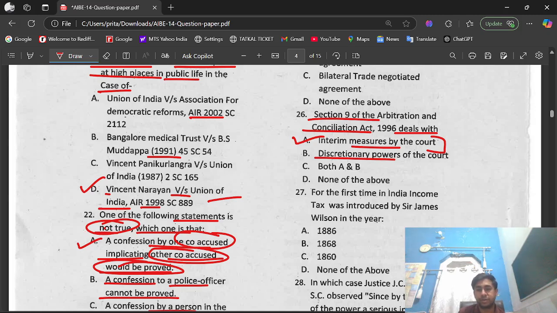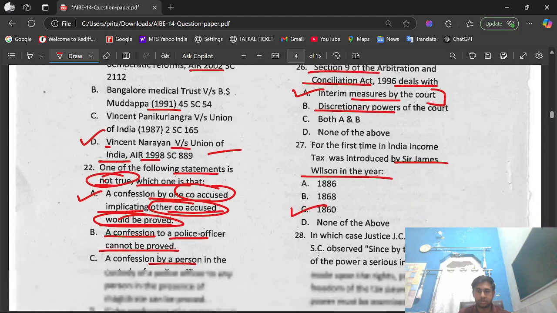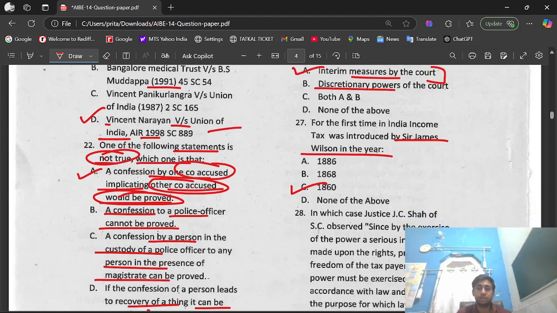Question number 27. For the first time in India, income tax was introduced by Sir James Wilson in the year. Options we have 1886, option B 1868, option C 1860, option D none of the above. The right option is option C, that is 1860. So by Sir James Wilson, the Indian income tax was introduced in 1860.